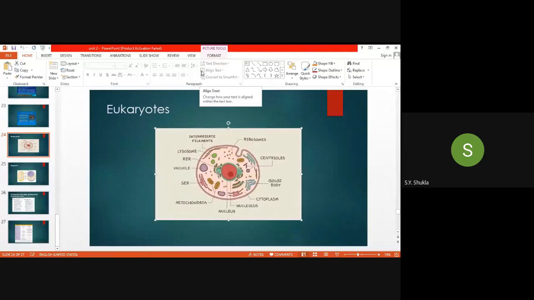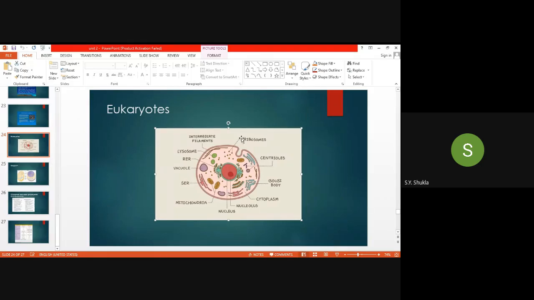Lysosomes are what then? The suicide bags of the cell. Golgi apparatus are what? Postman of the cell. And smooth endoplasmic reticulum are what? Lipid synthesizing machinery. Rough endoplasmic reticulum: what happens in the rough endoplasmic reticulum? The synthesis of protein takes place. These are the common functions of these organelles of the eukaryotes.